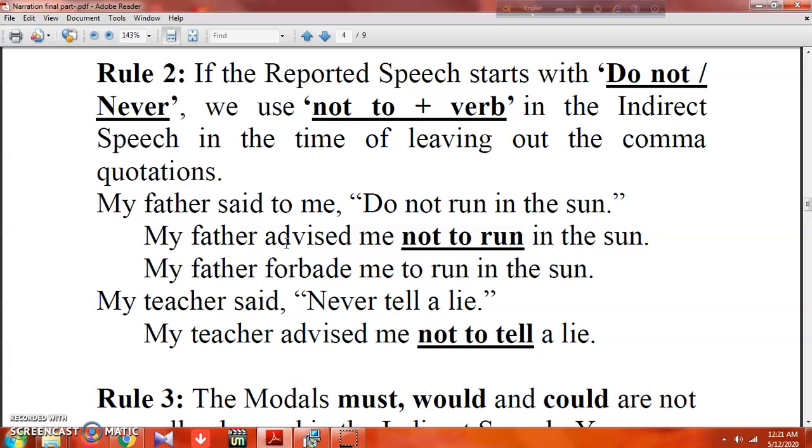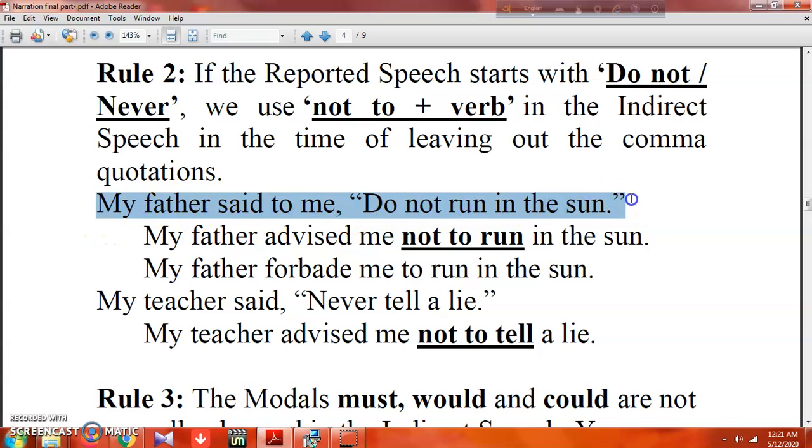Rule 2, in case of imperative sentence, what does it say? If the reported speech starts with do not or never, we use not to plus verb in the indirect speech, at the time of leaving out the comma and quotations. So if you find do not or never, we take not to. Earlier it was to plus base form. So as you are getting a negative sentence here, do not or never, we take not to. So see the example, then it will be clear to you.